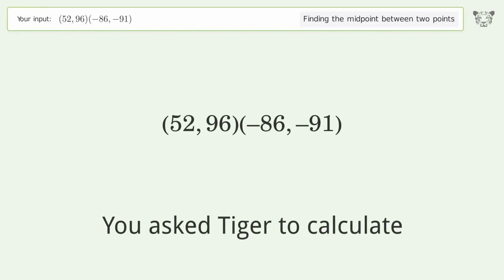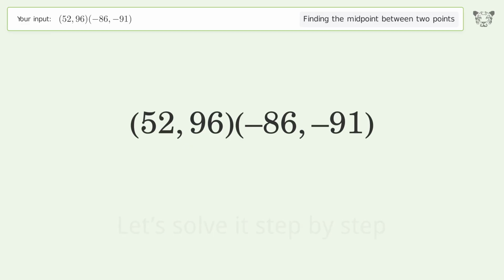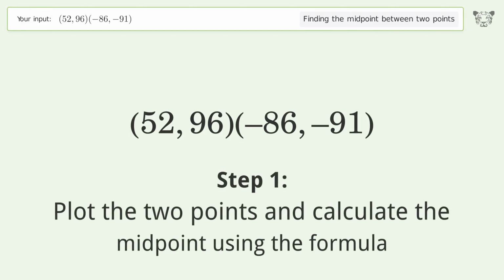You ask Tiger to calculate. This deals with finding the midpoint between 2 points. The midpoint between the 2 points is -17, 2.5. Let's solve it step by step. Plot the 2 points and calculate the midpoint using the formula.